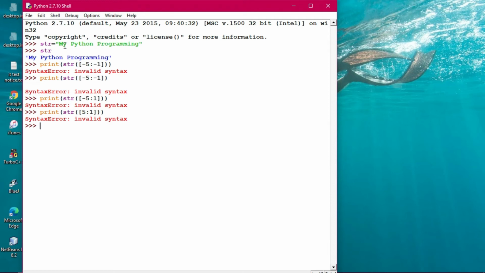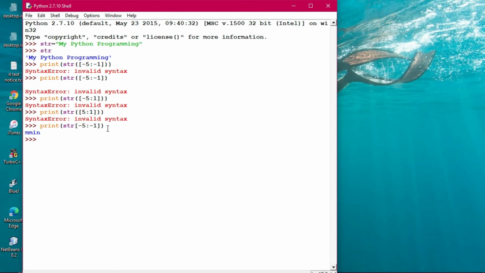So in my Python programming, str is actually a command. That is the thing. Str is actually a command, and it shows similar behaviour. Okay, so what is happening here? Let's try print, then str, then I'm giving -5 colon -1, and closing this one. Now you see MMIN has been shown. Yeah, this is the one. So now you see we have tried so many places and invalid syntax is coming. I'm showing you different syntaxes, different ways the invalid syntax comes.